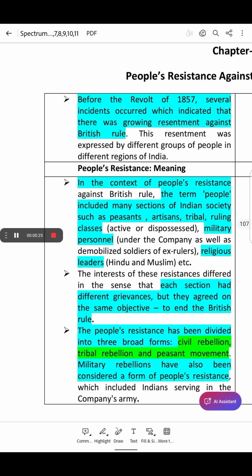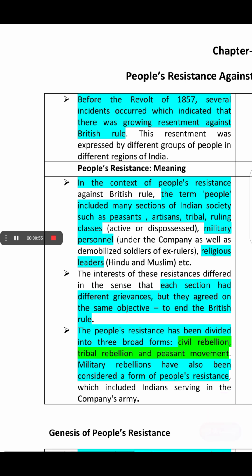And different groups like artisans, tribals, rulers, soldiers and common people expressed their anger in various ways. Their resistance can be divided into three broader categories. First one is civil rebellion, second one is tribal rebellion, and the third one is peasant movement. So let's see what is written over here.